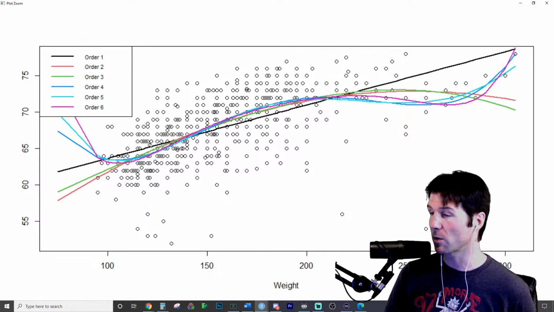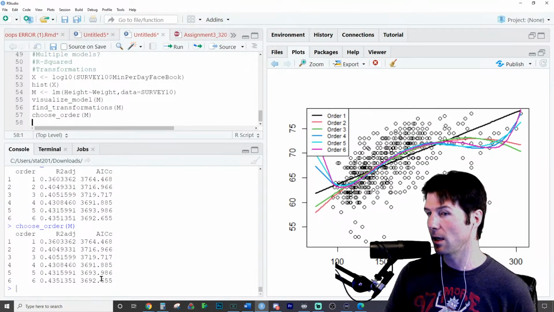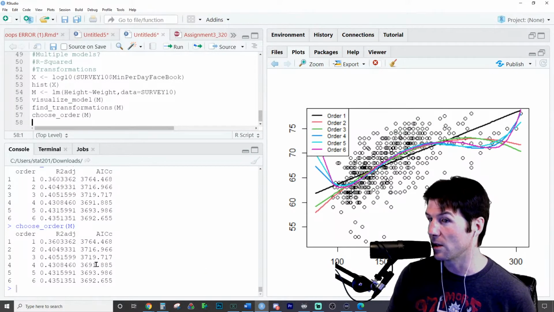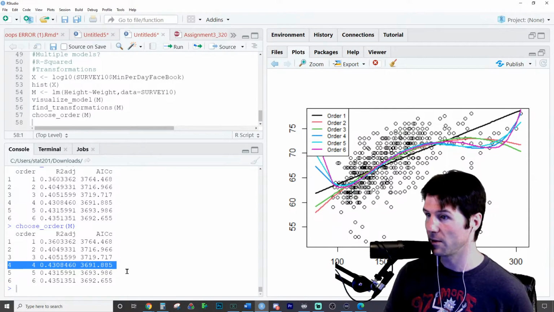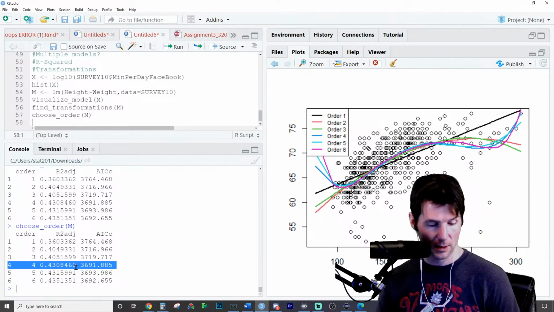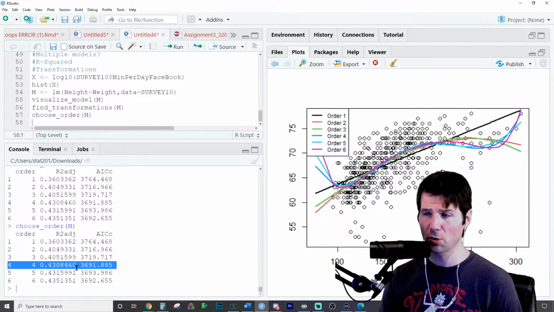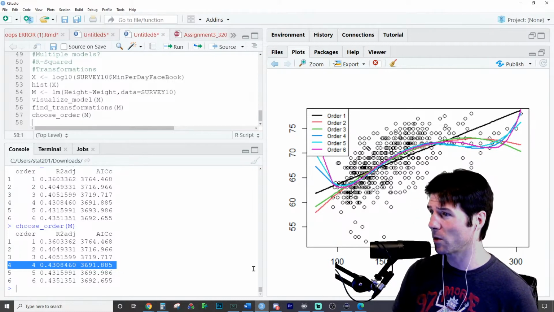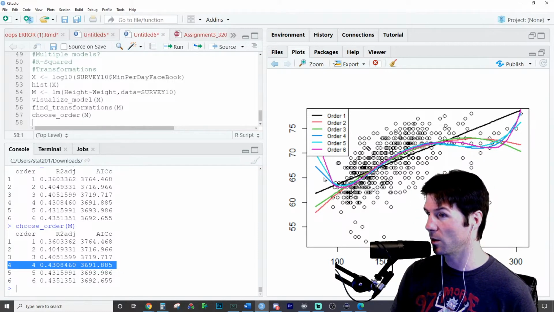And then the fourth, fifth, sixth degree polynomial also see a sudden shift. And the fourth, fifth, sixth degree are very similar. And if you know Akaike's information criteria, it's definitely pointing us in the direction of the fourth degree polynomial, as is the R squared adjusted, which is pretty close on it. I'd probably go with the fourth degree polynomial, which is going to be this blue line right here.